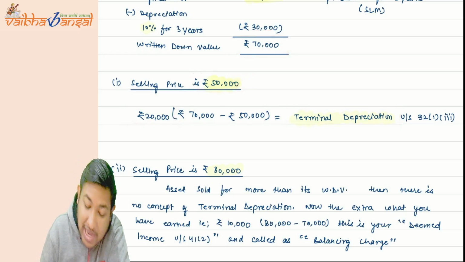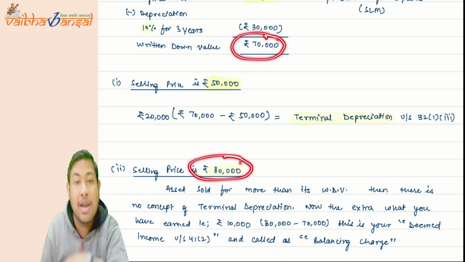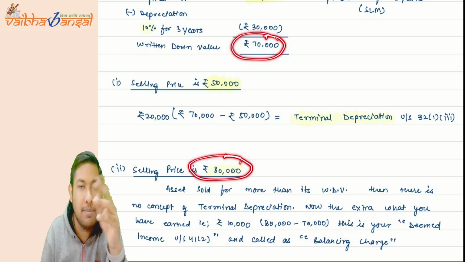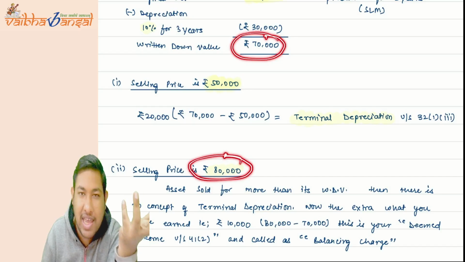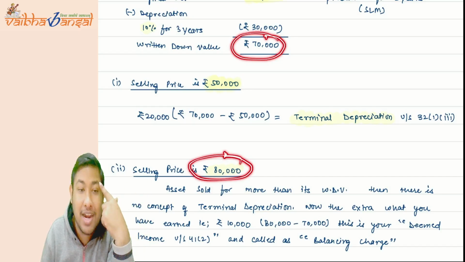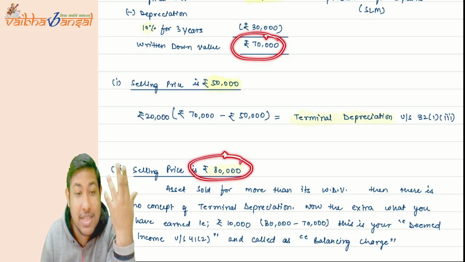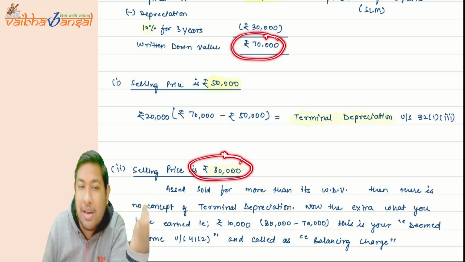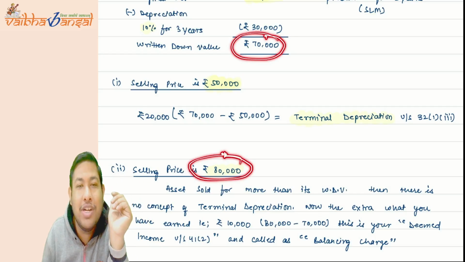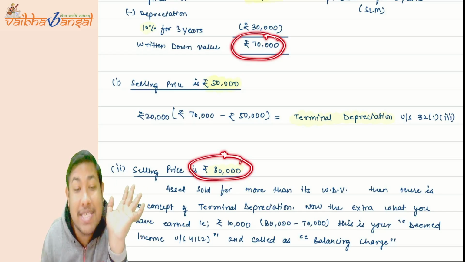But suppose the asset in our books is 70,000, but in the market the selling price was 80,000. If I go and sell that particular asset of carrying amount 70,000 in the market, I will get 80,000. So the government is saying that we have given you excess depreciation of 10,000 rupees, so you have to give us the tax on that. We will deem it as your income, and we will take tax on those particular 10,000 rupees on which we have given you the excess depreciation.